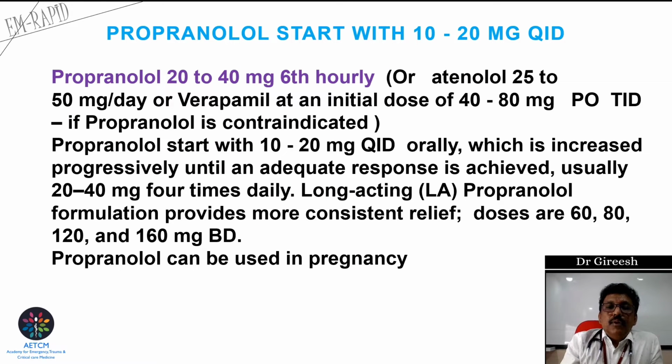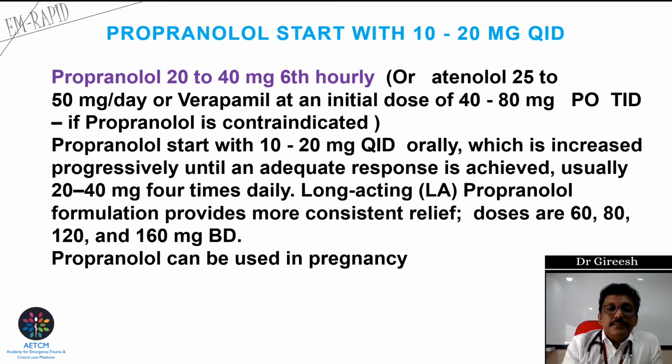Propranolol is a beta blocker. It can be used at 20 to 40 milligrams every 6 hours, or long-acting preparations are available, so you can give BD doses. It can even be used in pregnancy.